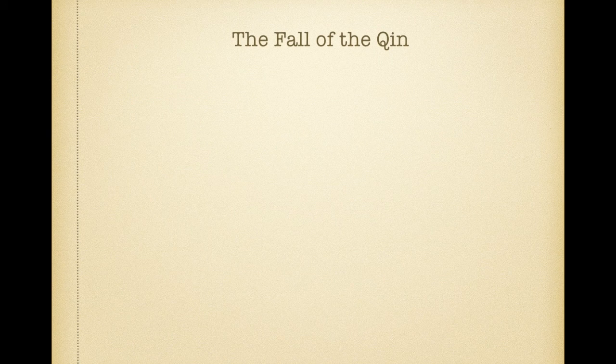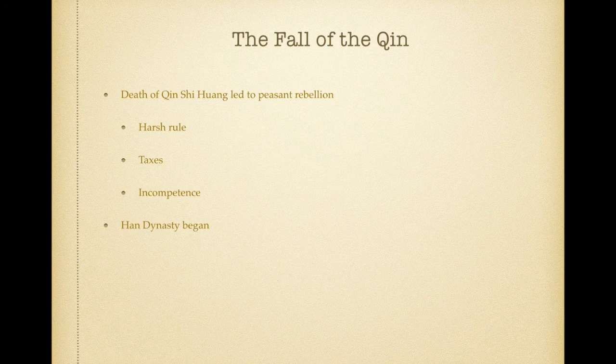So, causes for the fall of the Qin. The death of Qin Shi Huang led to the peasant rebellion. And why did they rebel? Well, number one was the harsh rule. Number two, taxes were really high, and they were really frustrated. Number three, when Qin Shi Huang died, there was a short period of time where very incompetent leaders were on the throne. And because of the incompetence, the peasants decided to rebel. And this eventually led to a new dynasty called the Han Dynasty.